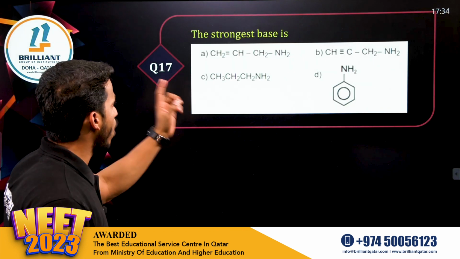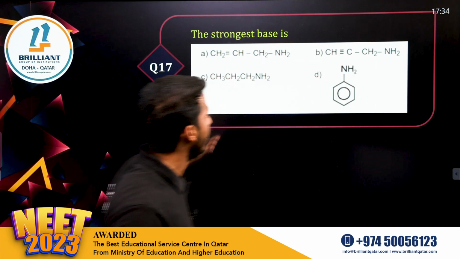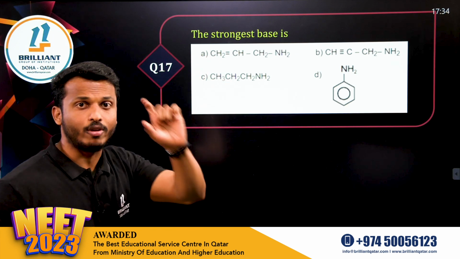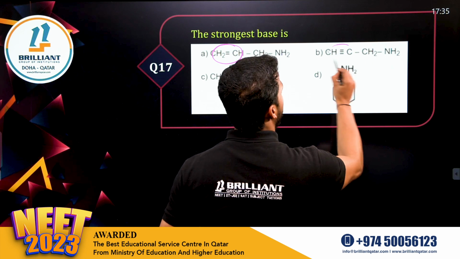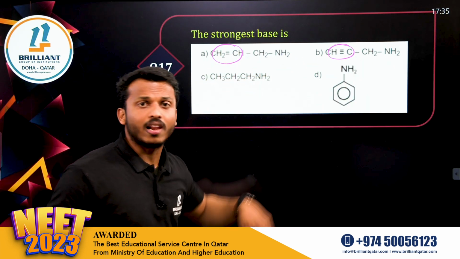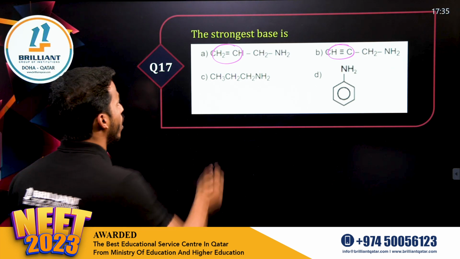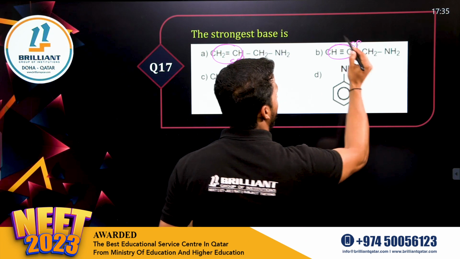Next question. The strongest base. Dear all, these are all amines, but this one, option A, contains a double bond, right? There is an alkene part here, and an alkyne part here, and this is just an alkane. Dear all, in alkenes and alkynes, what is the sp character? This carbon is sp2, and triple bonded carbons are sp.